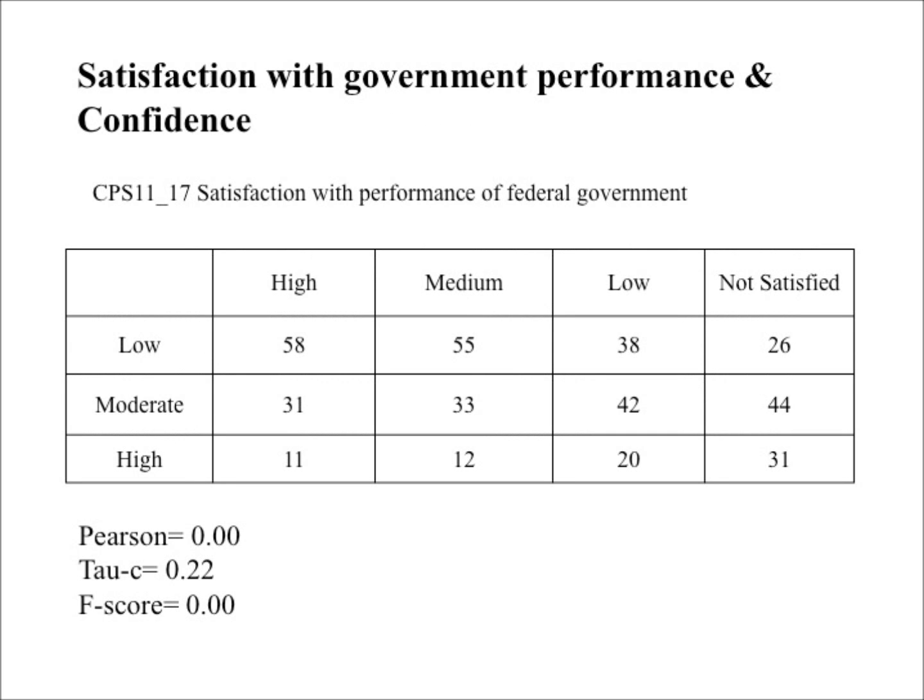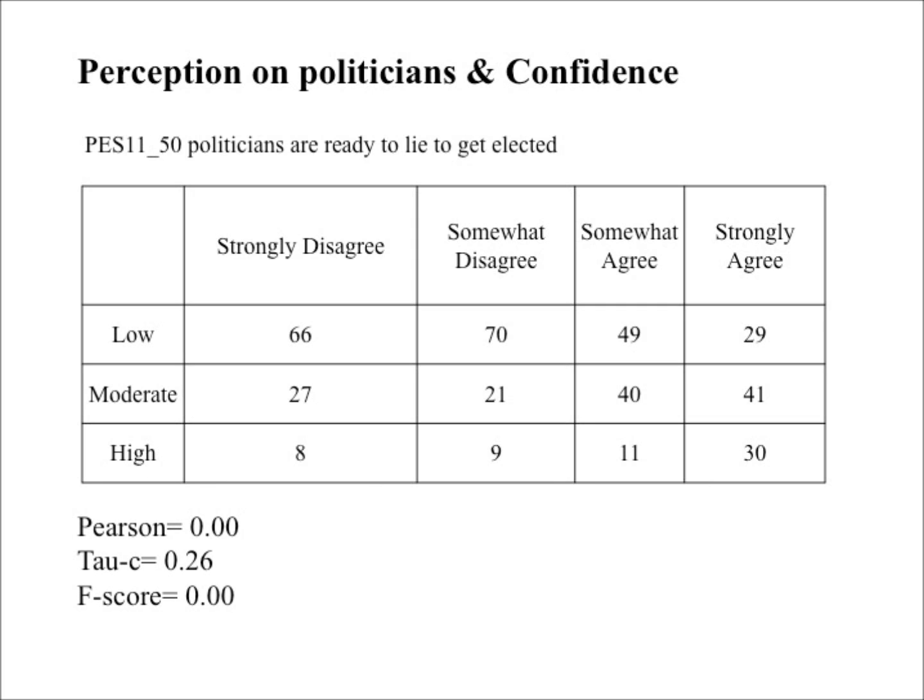The second cross-tabulation gives a similar result. The tau C is calculated to be 0.22. The Pearson score of 0 also rejects the null hypothesis. The relationship that more satisfied with government performance leads to higher confidence is also considered to be moderate. The F score of 0 tells us that the difference of confidence in democracy across levels of satisfaction is less likely to be caused by a sampling error.